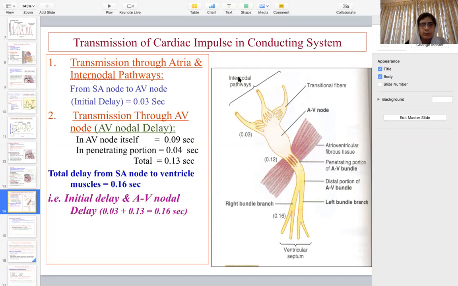I will again repeat: 0.03 seconds from the SA node to the AV node, 0.09 seconds in AV nodal delay, 0.04 seconds in the AV bundle, so a total of 0.16. Then 0.03 seconds in the right or left bundle branches to reach first the apex and then the base, and then another 0.03 seconds in the case of the left ventricle, and 0.02 seconds from the endocardium to the epicardium. So a total of 0.22 seconds in the right ventricle and 0.23 in the left ventricle, a 0.01 second difference.